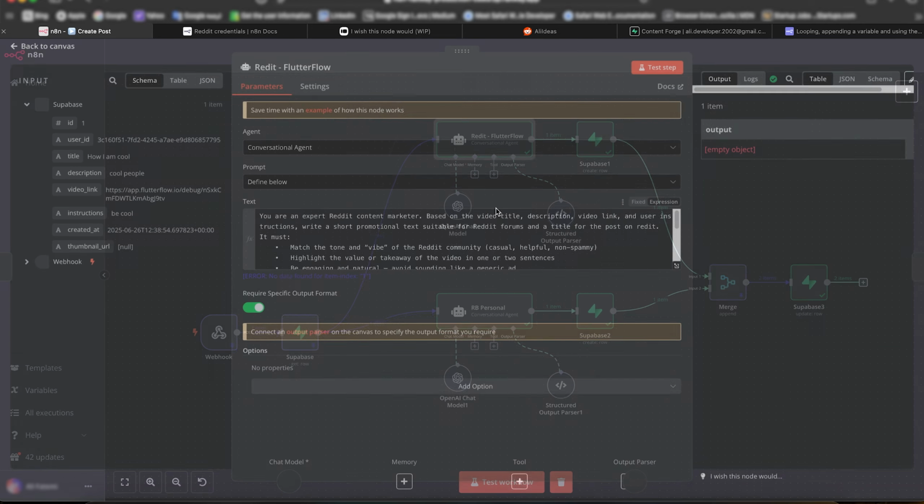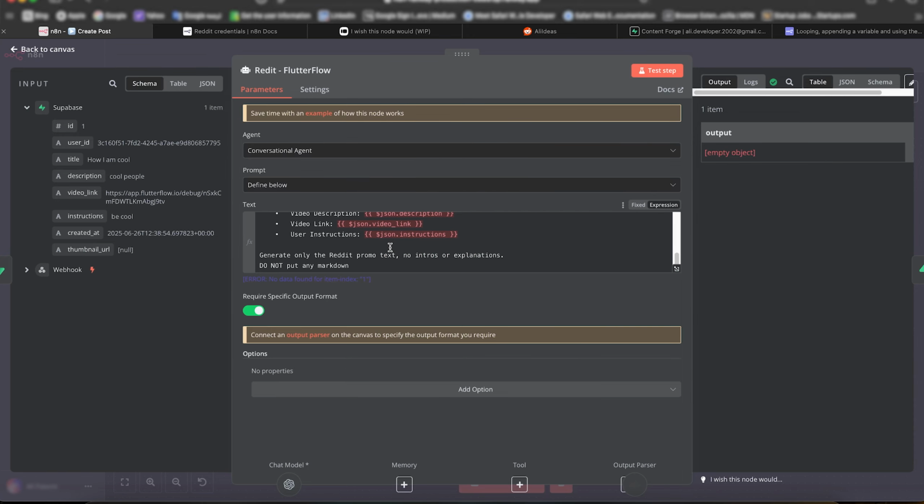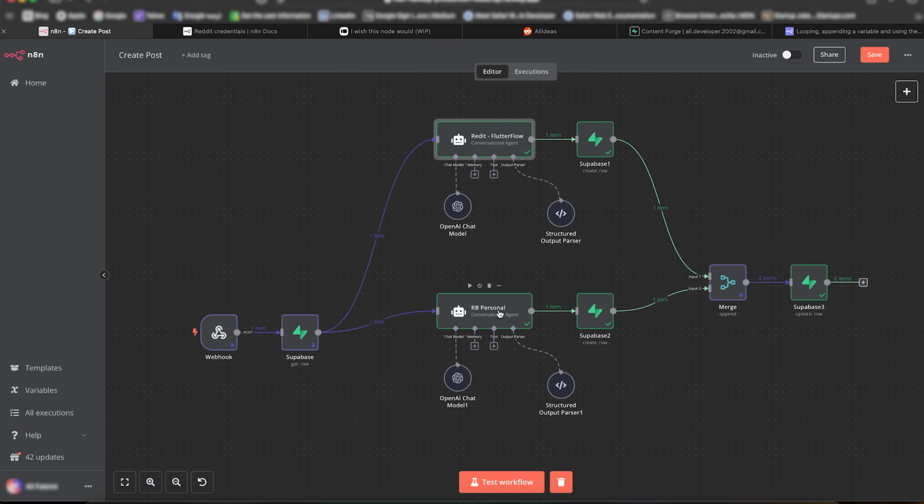Now our work with N8N is almost done. I just need to make these prompts a lot better. And for each platform, we're going to switch the prompt. So it's platform specific. Like on LinkedIn, the tone should be cheesy and corporate. So I just published this one today and it's amazing. And it's going to help you to do this, this, and this. But for Reddit, it's going to be very casual. Hey folks, something like that. I just published this one. Please check it out. Leave a thumbs up. Yeah, something like that. So we have to play with it.